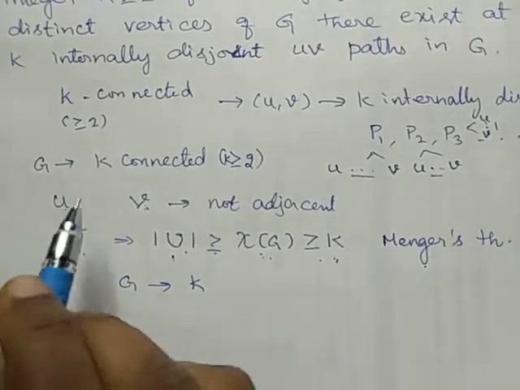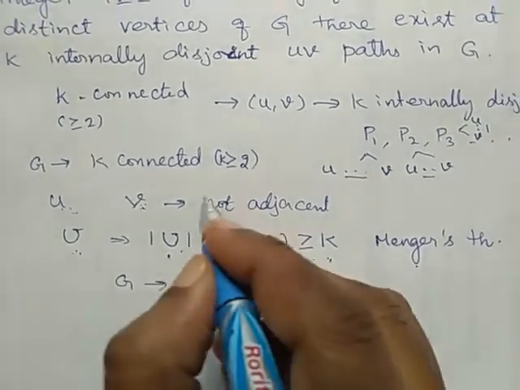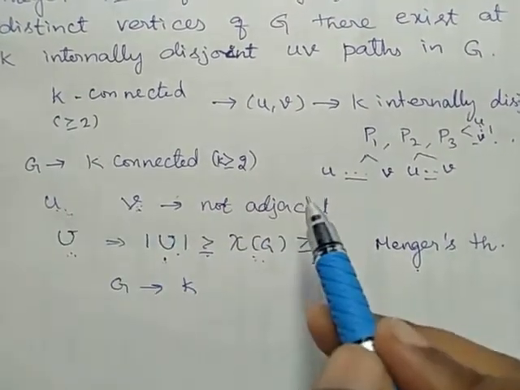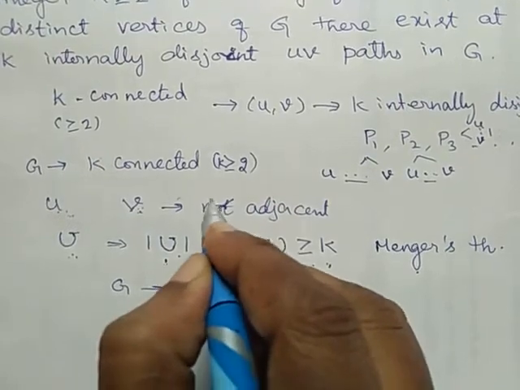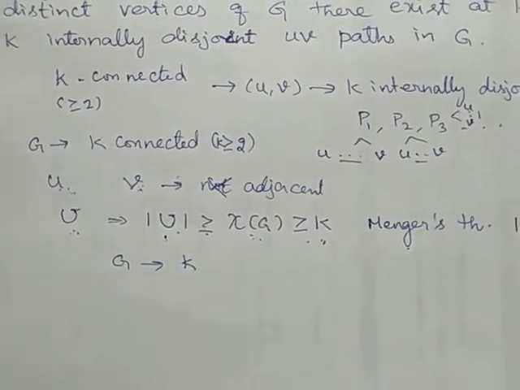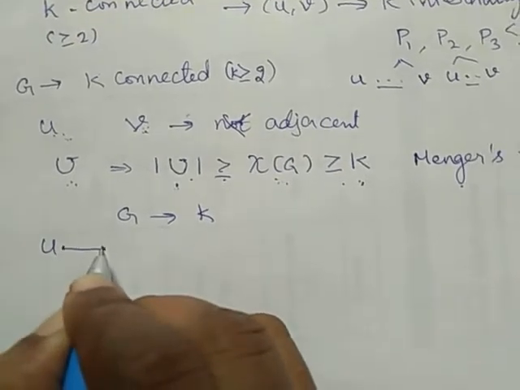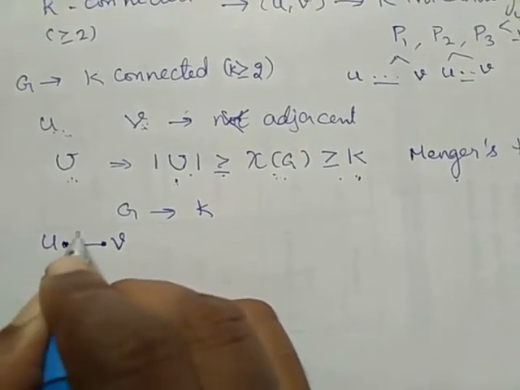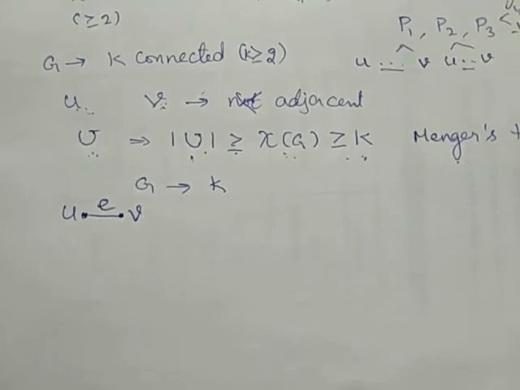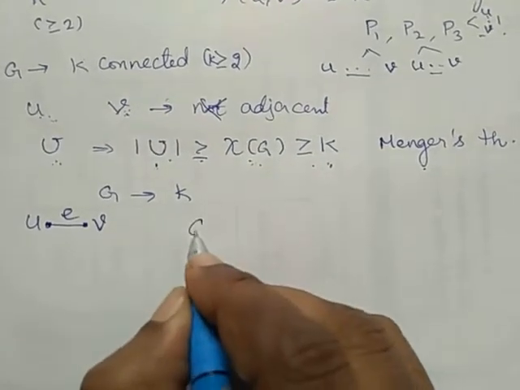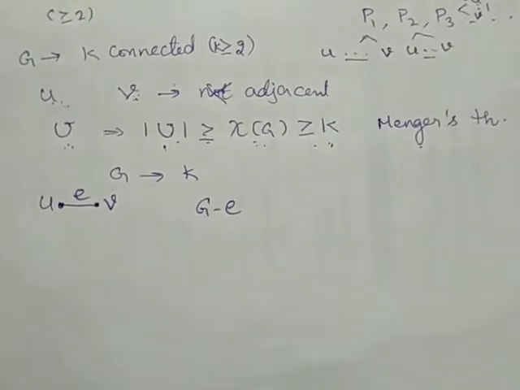In the second case, we have considered U and V are not adjacent. Now suppose U and V are adjacent. Now, we are considering U and V are adjacent. So, U and V adjacent means they will be connected by some edge. I am taking it as E. Suppose I remove E, I have G minus E.